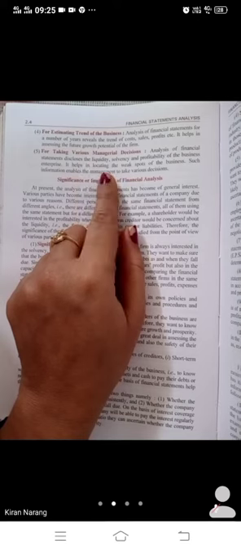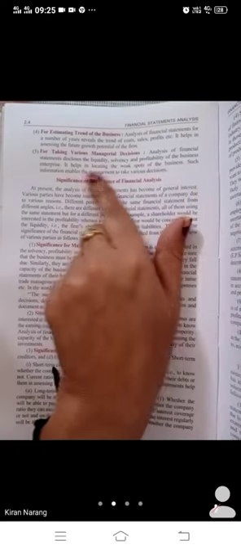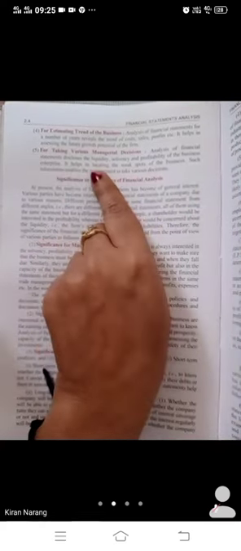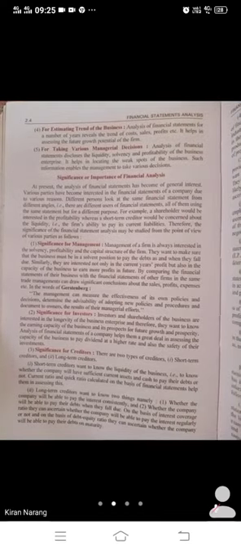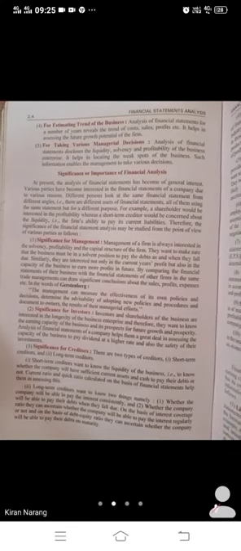And then for taking various managerial decisions, analysis of financial statements discloses liquidity, solvency, and profitability of the business. It helps in locating the weak points of the business, and such information enables the management to take various decisions. So for taking a lot of managerial decisions, financial statement analysis is used.